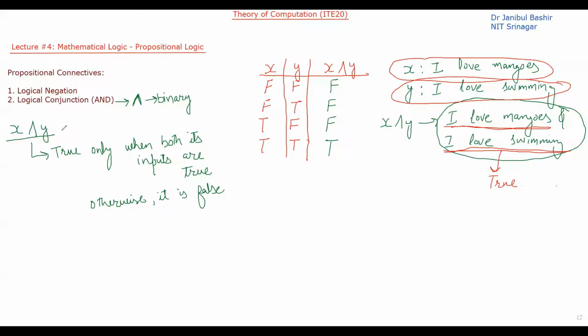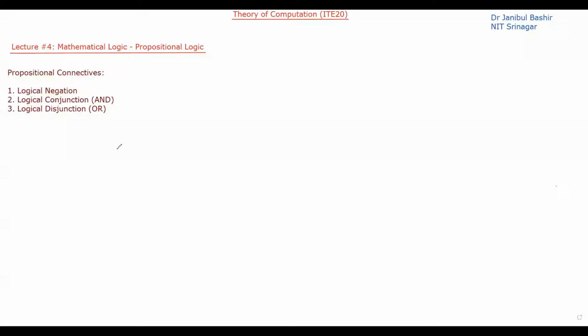Now let's discuss the third propositional connective. The third propositional connective is or, and it is written like this. It is also a binary connective. So let's take two propositional variables, x and y, and connect these two with this disjunction, or.